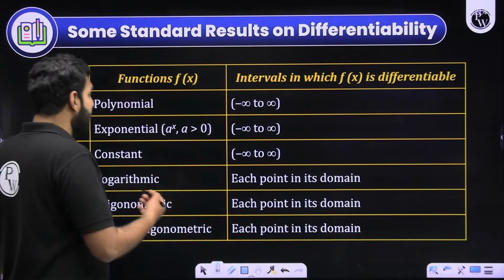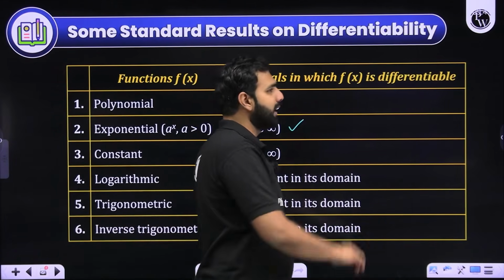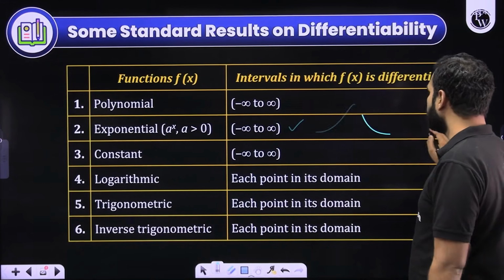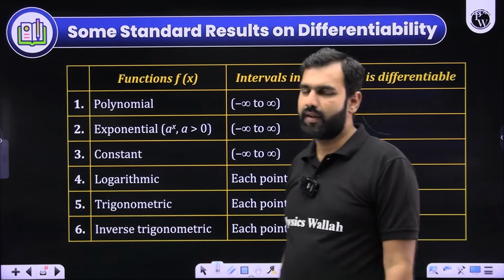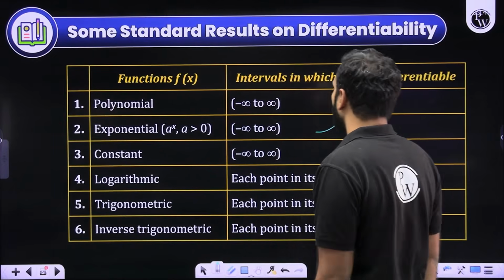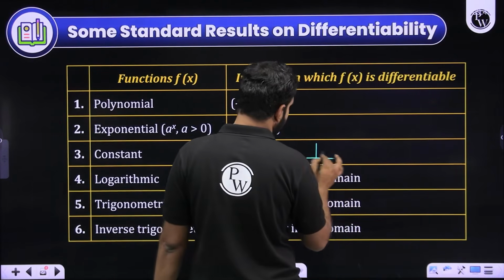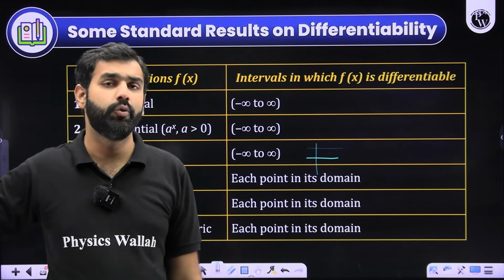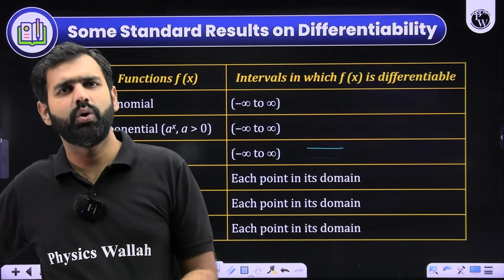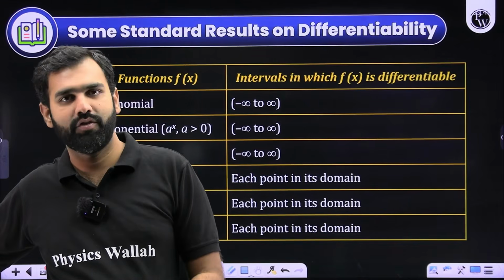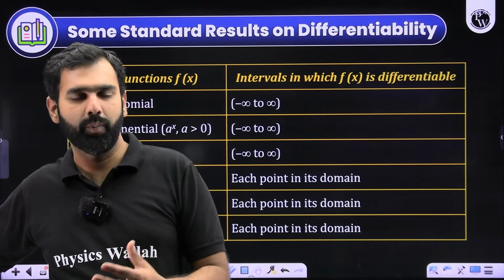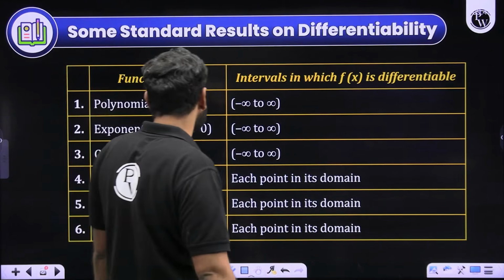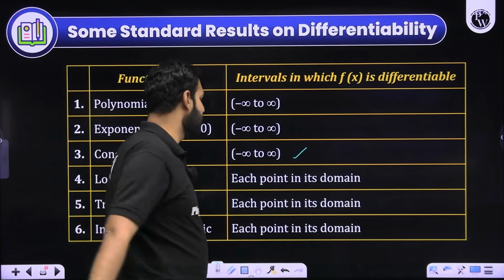Now, exponential functions, for example, a to the power x or e to the power x, have very smooth curvature, so they are differentiable everywhere. Of course, they are continuous everywhere. What about constant functions? A constant function is a very simple function, a straight line parallel to the x-axis. It will have its unique tangent defined everywhere, whose slope is going to be 0 because it is parallel to the x-axis. So of course, it is differentiable at all the real numbers.